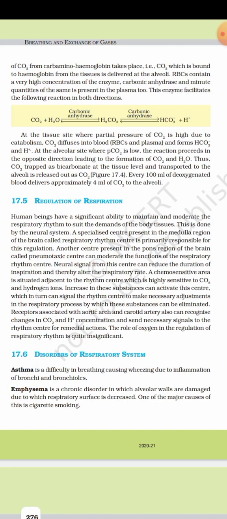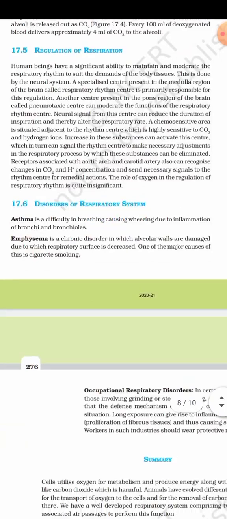Now we will study disorders of the respiratory system. Asthma. Asthma is difficulty in breathing causing wheezing due to inflammation of bronchi and bronchioles. Emphysema is a chronic disorder in which alveolar walls are damaged, due to which respiratory surface is decreased. One of the major causes of this is cigarette smoking.